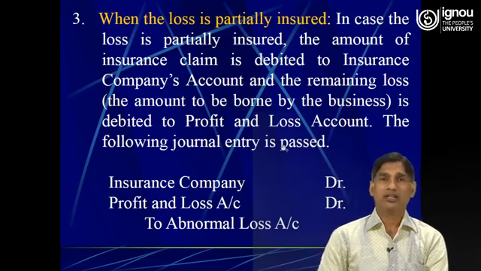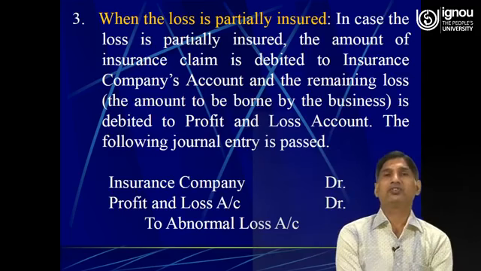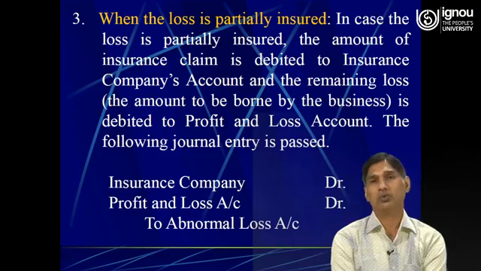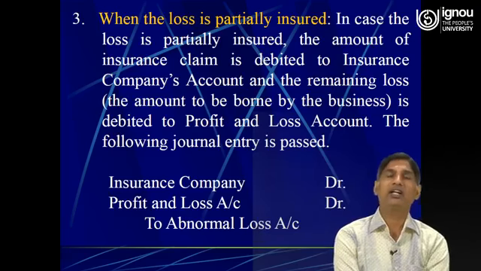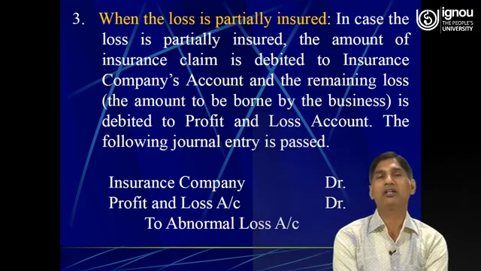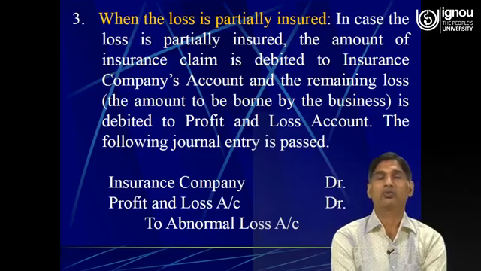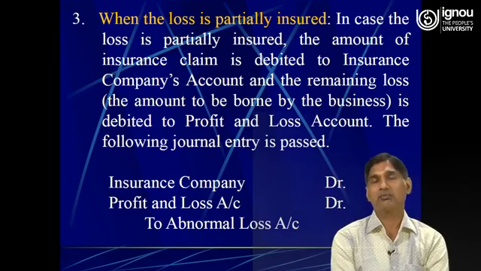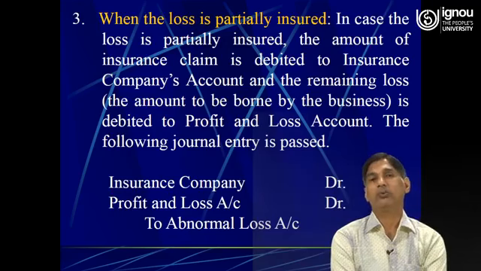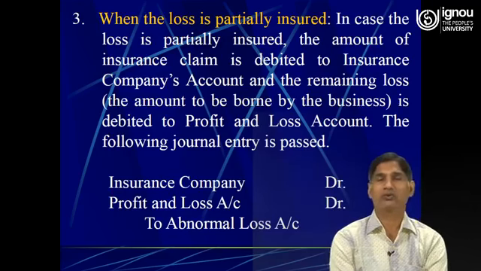Say for example, if there is a loss of rupees 5,000 on account of fire, out of the loss of rupees 5,000, the insurance company admitted only rupees 2,000. So in this case, we will debit the insurance company by rupees 2,000, and the remaining loss of rupees 3,000 would be debited to the profit and loss account. So the journal entry would be insurance company account debit 2,000, profit and loss account debit 3,000 to abnormal loss, that is loss by fire or loss by theft.